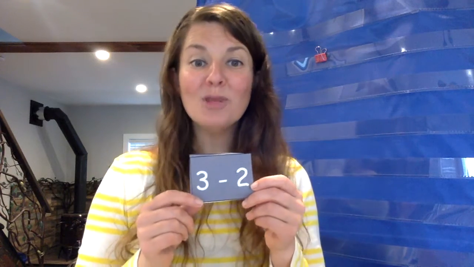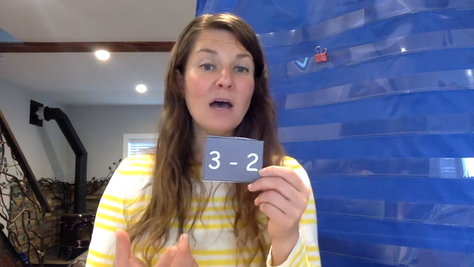Now, as I said, in our Google Classroom, you're going to find lots of things, math materials, especially some flashcards. You're going to have some addition and subtraction flashcards in there. There's a tiny version, and then there's a larger version. Feel free to print whichever one you want, or you can make up your own and just copy these equations on your own paper and cut them out. What you're going to do with these is come up with your own story problems. This math equation is 3 minus 2, which means you're going to come up with a story problem that starts off with 3 things and then 2 of them leave.